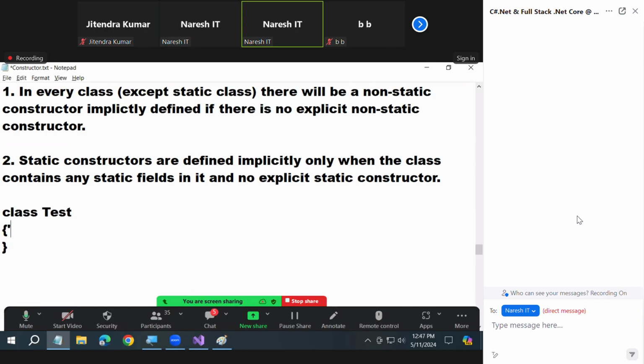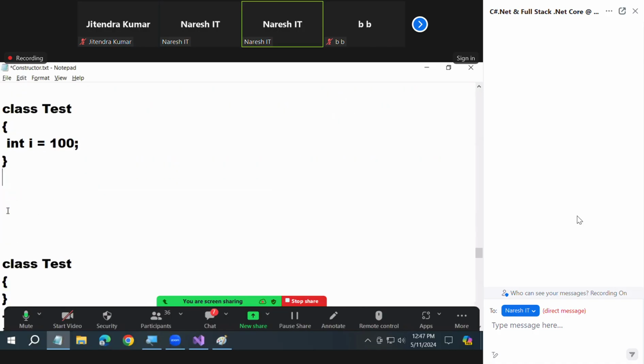This is my second scenario. Int i is equals to 100. Now tell me, after compilation, what constructor will be present in this? Static, non-static, both. I gave you 3 options. Constructor is mandatory here. Again, you're telling no constructor. Non-static. Why are you telling no constructor? Every class will contain a non-static constructor now.